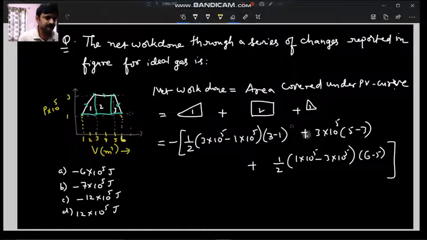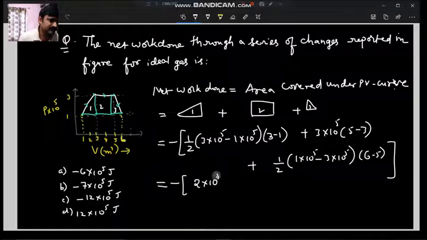So here this all comes under one expression only. So 3 into 10 power 5 minus 1 into 10 power 5 is 2 into 10 power 5. This 3 minus 1, 2 gets cancelled. After that, in the first expression we will get 2 into 10 power 5. In the second expression we get 6 into 10 power 5.